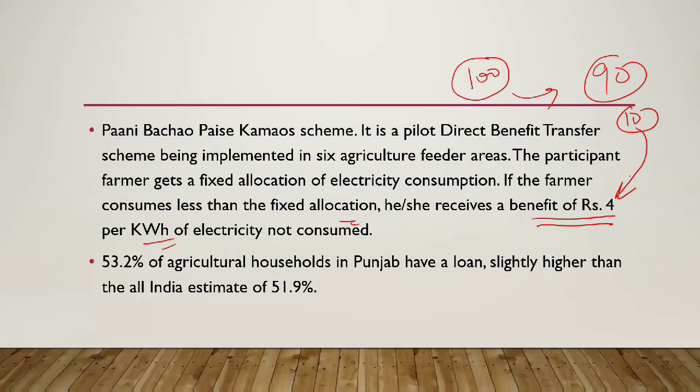53.2% of agricultural households in Punjab have a loan, which is slightly higher than the all India estimate of 51.9, or approximately 52%.